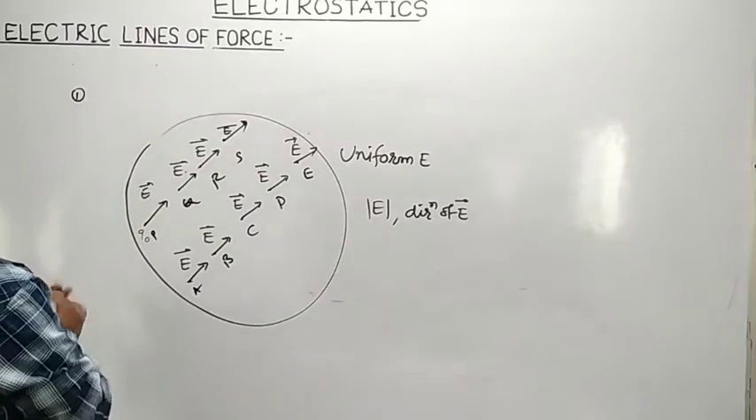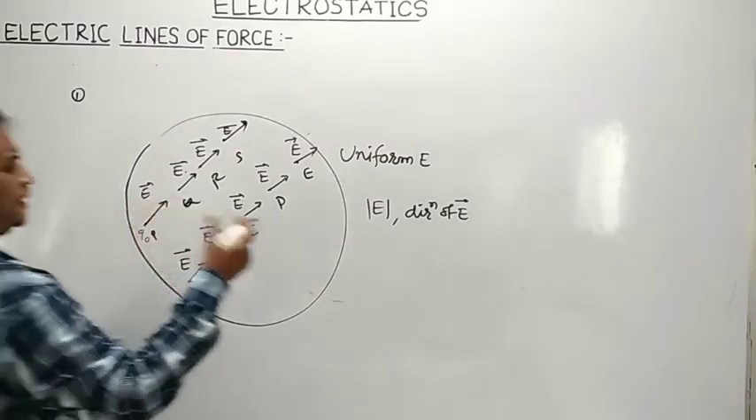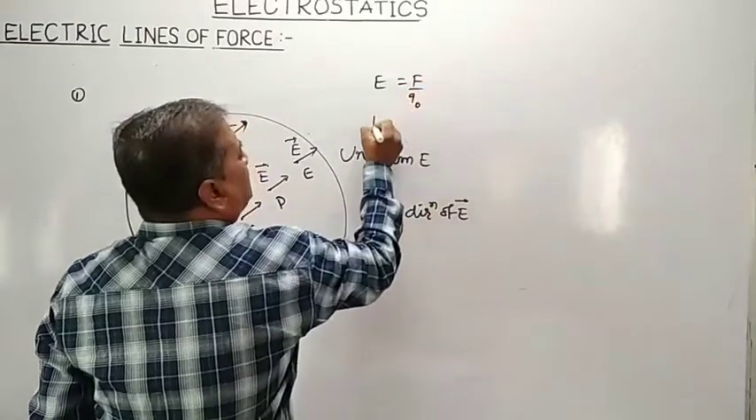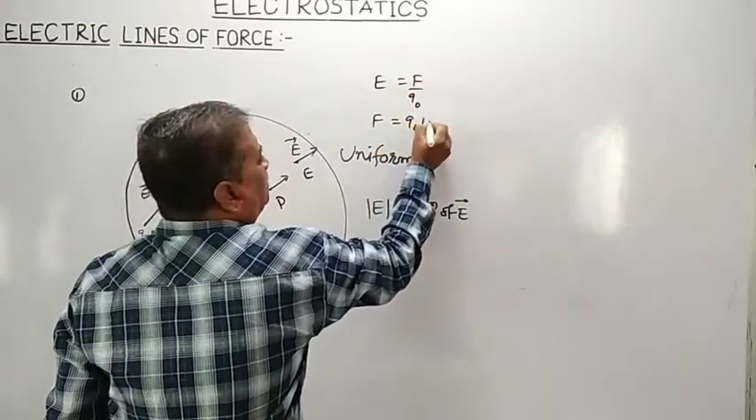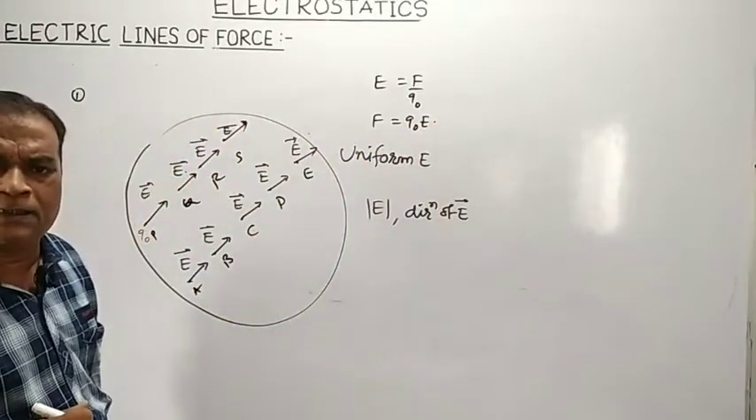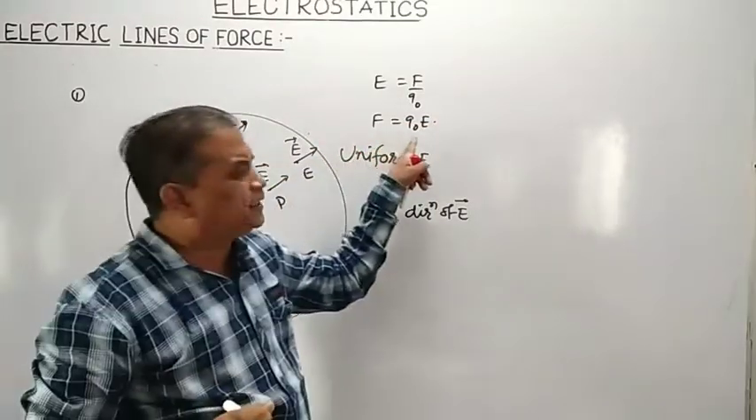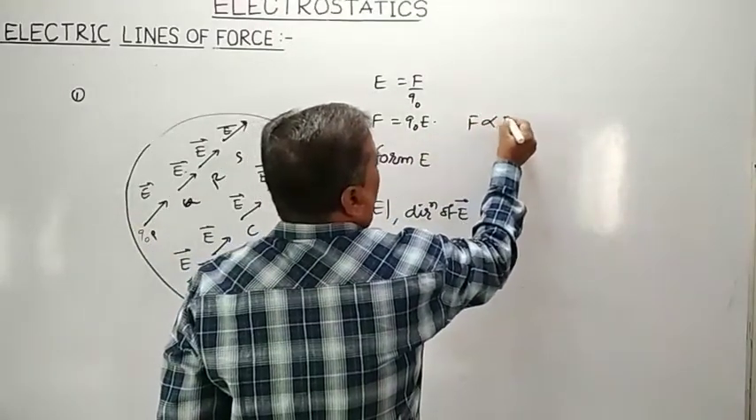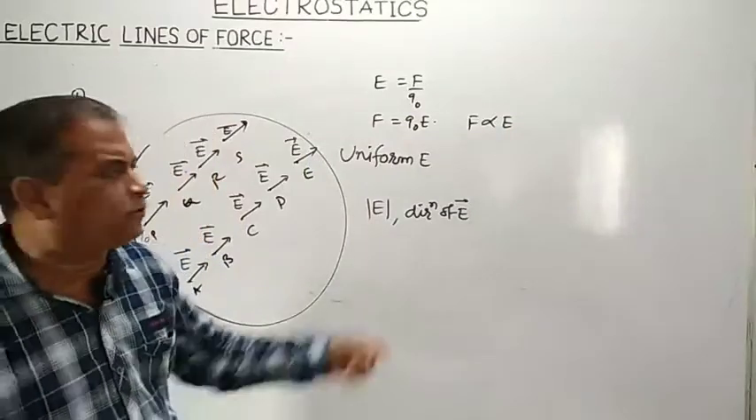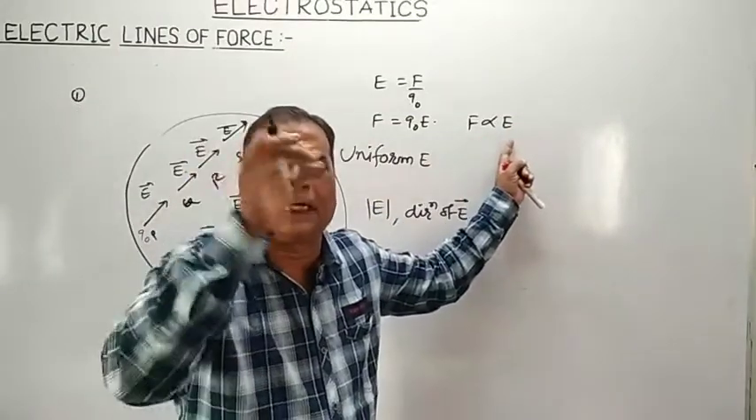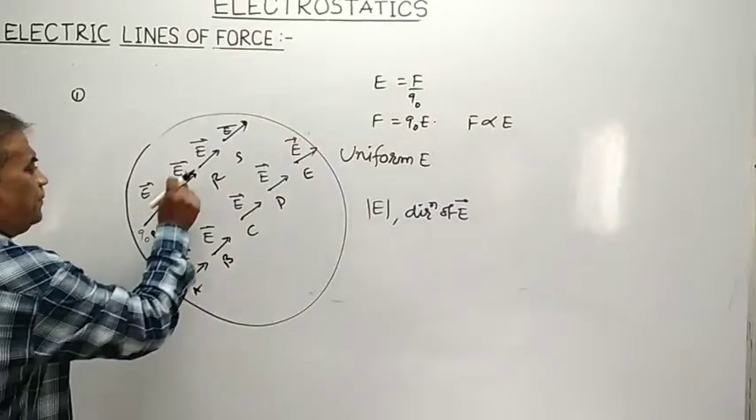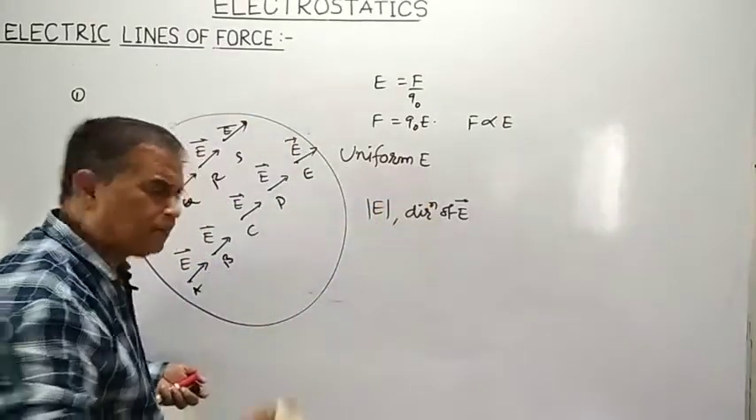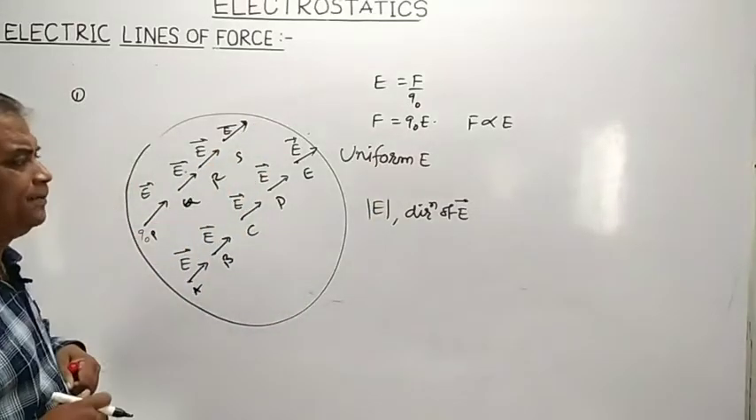You know that electric field intensity by definition E must be equal to F divided by Q0, means force exerted on test positive charge in the region of electric field is Q0 into E, means force exerted on test positive charge is directly proportional to what? Electric field intensity at that point. But electric field intensity at every point in uniform electric field is same. Their magnitude is same, their direction is same.